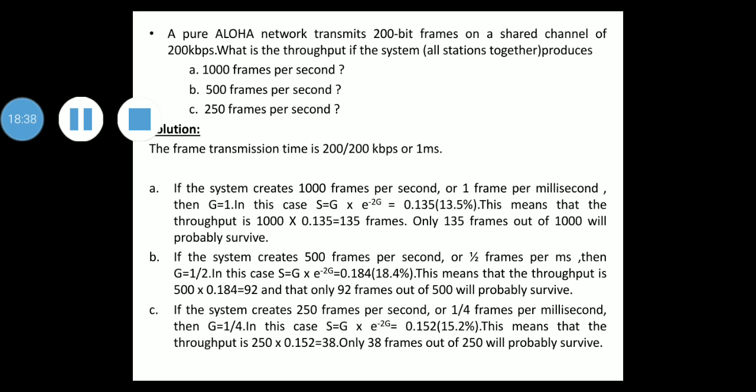The third is if the system creates 250 frames per second, or 1 by 4 frames per millisecond, then G equal to 1 by 4. So in this case, S equal to G into e raised to minus 2G, which is 0.152, that is 15.2%. This means that the throughput is 250 into 0.152, which is 38. So only 38 frames out of 250 will probably survive.